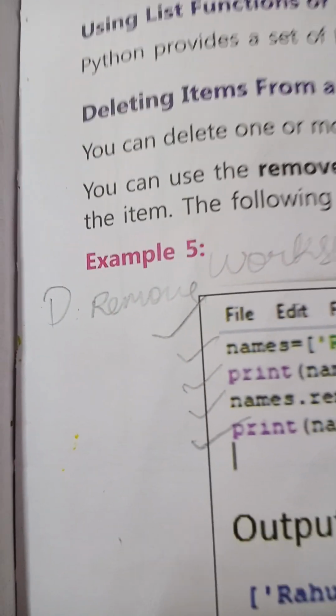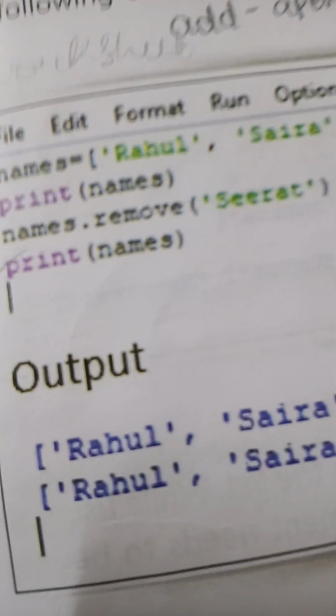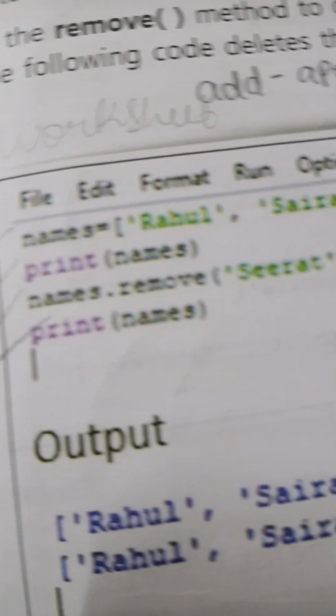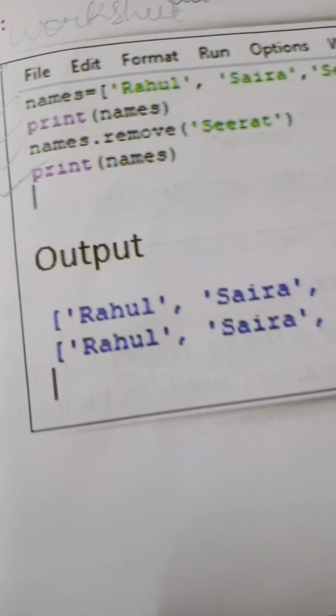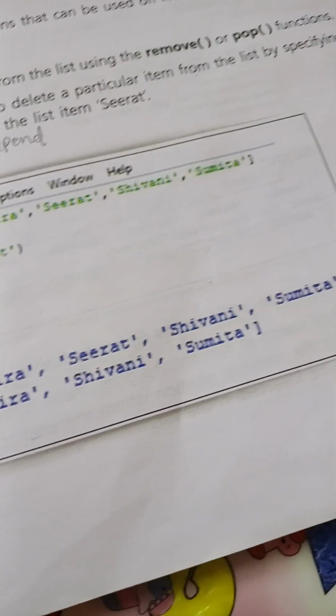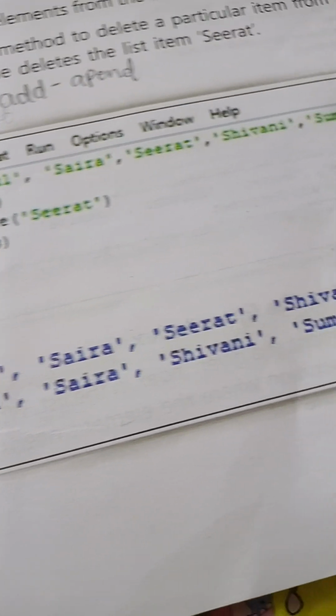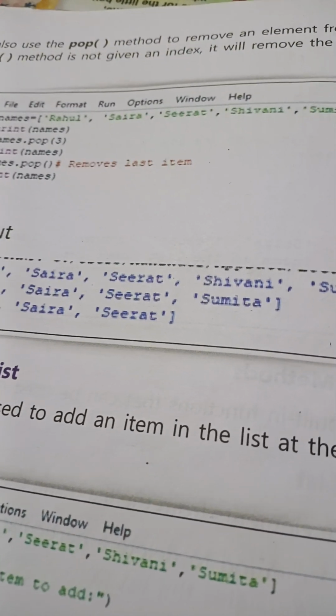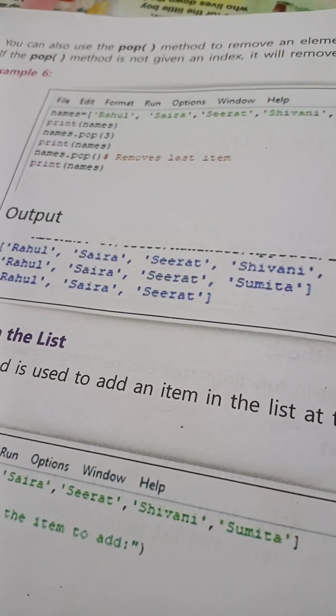So example 5 is names: Rahul, Saira, Sirat, Sivani, Sumita. Then print names.remove(Sirat). Print names. Output will come Rahul, Saira, Sirat, Sivani, Sumita. Then Rahul, Saira, Sivani, Sumita. And pop deletes an item from the list by its index number.